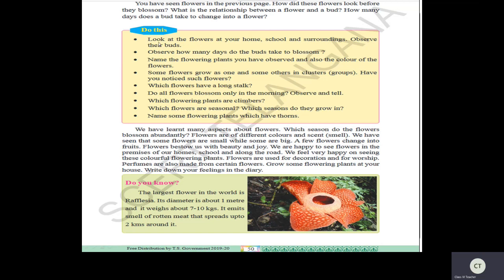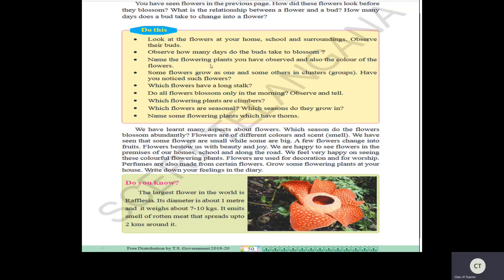Before going to that, what you have to do is look at the flowers at your home, school and surroundings. Observe their buds. Observe when they are in bud stage and slowly, after many days, you can see this bud take to bloom. That is, it opens up and they can bloom. Okay. Let us see now.